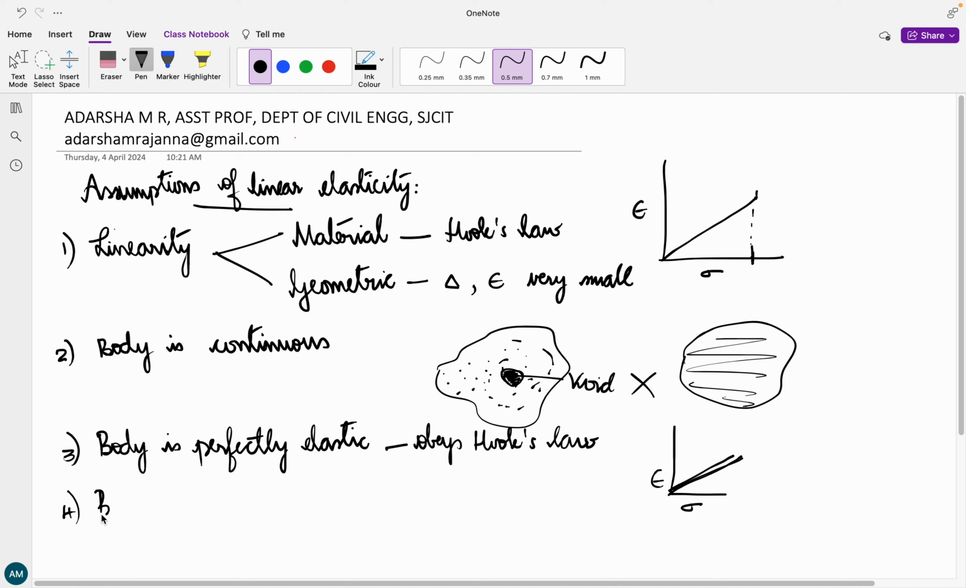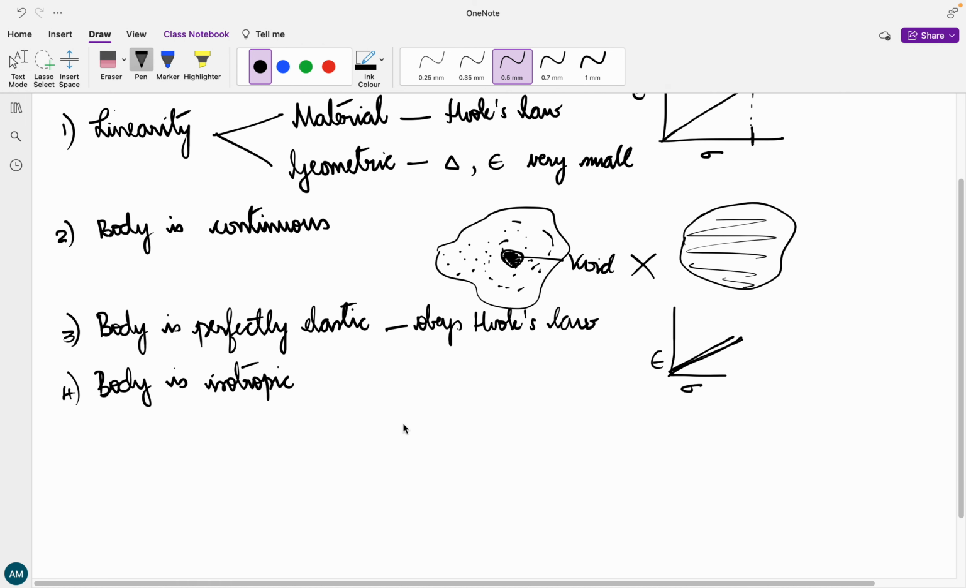The fourth assumption is that the body is isotropic. Okay, so what is this isotropic? This means that if you have a particular body, in any direction that you are going to assume, the elastic properties, E means Young's modulus, so we determine the elastic property of a material by using Young's modulus, the elastic property in a body is going to be the same in all the directions. It is not going to change in any direction.